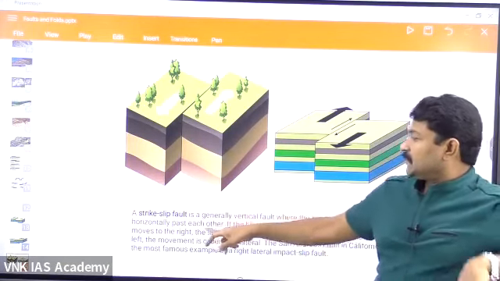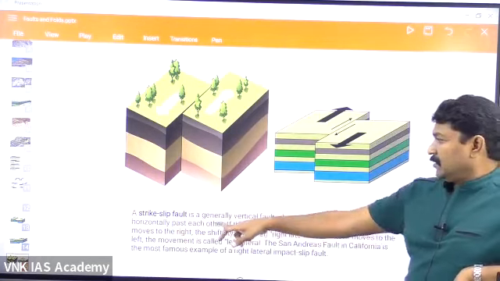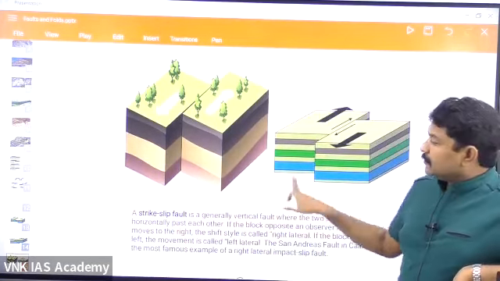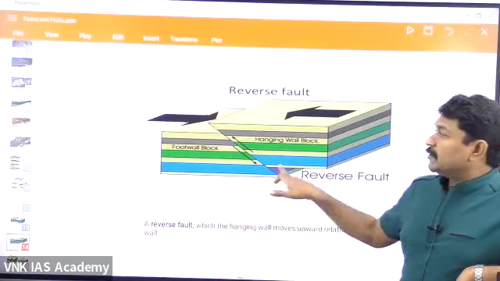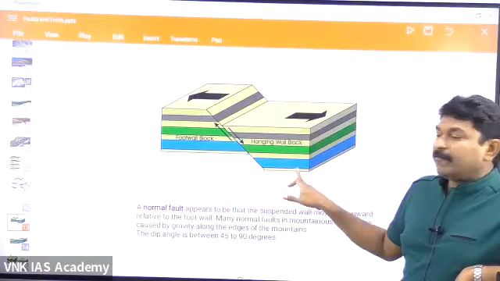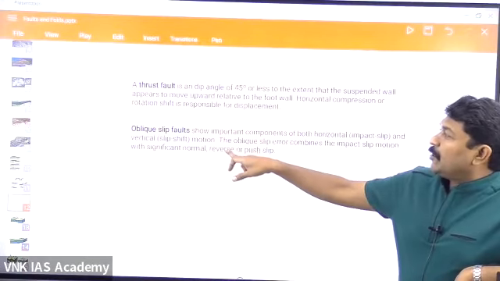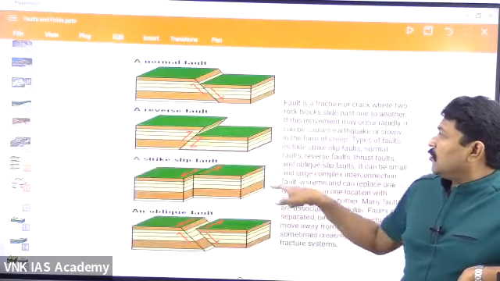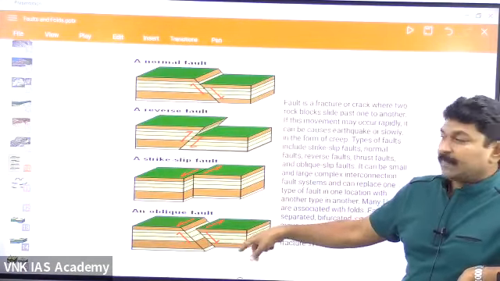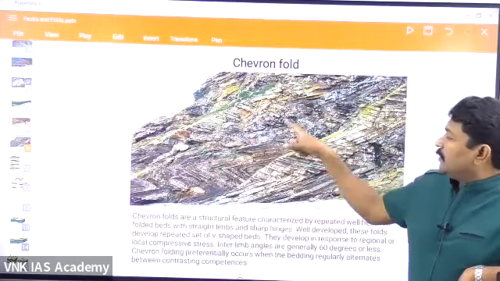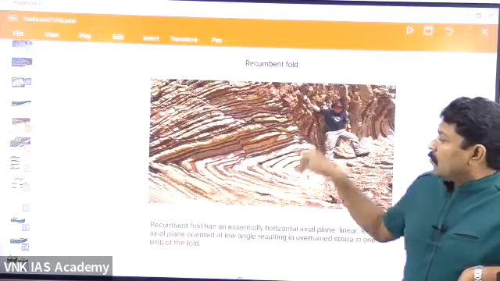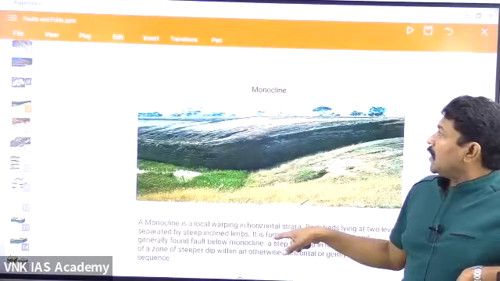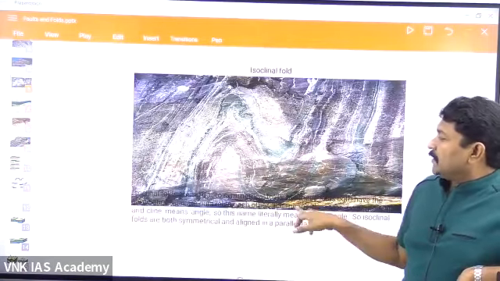See, these are the things. I'm going to give all these things. Everything is being described here. What is a reverse fault? What is a normal fault? And also, what is the oblique fault and the thrust fault? This is the thrust and this is the oblique. This is the description of the fault. Then chevron, what are chevrons? What is recumbent? What is monocline? What is isocline?